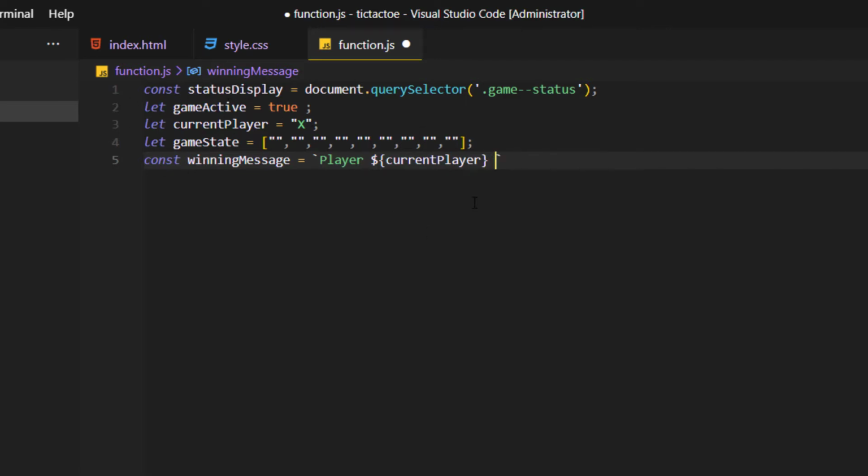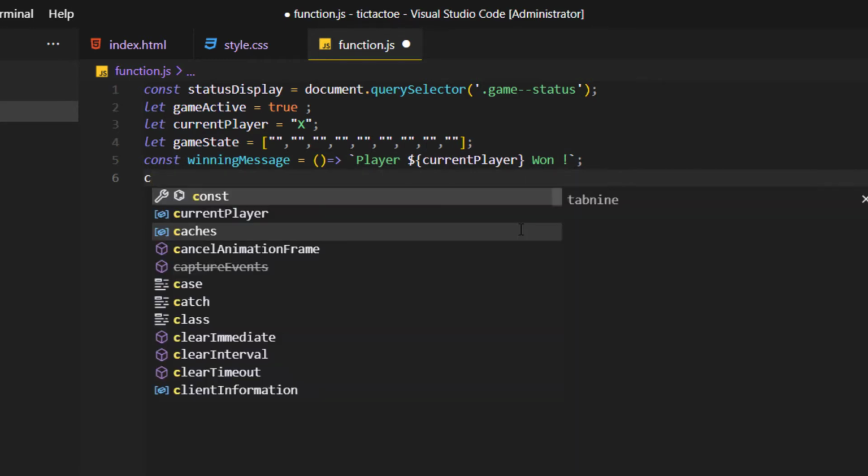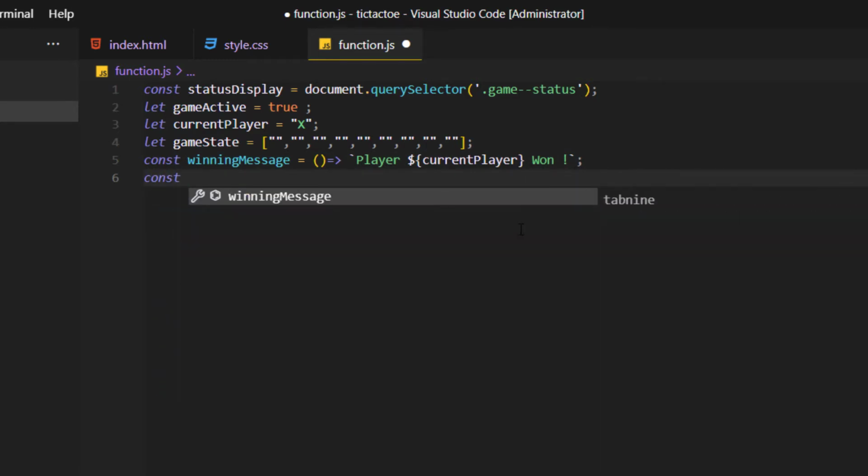So yeah, player, and we say 1. So this is a function, as I said, an arrow function, to be specific. And we have another function which is draw message.